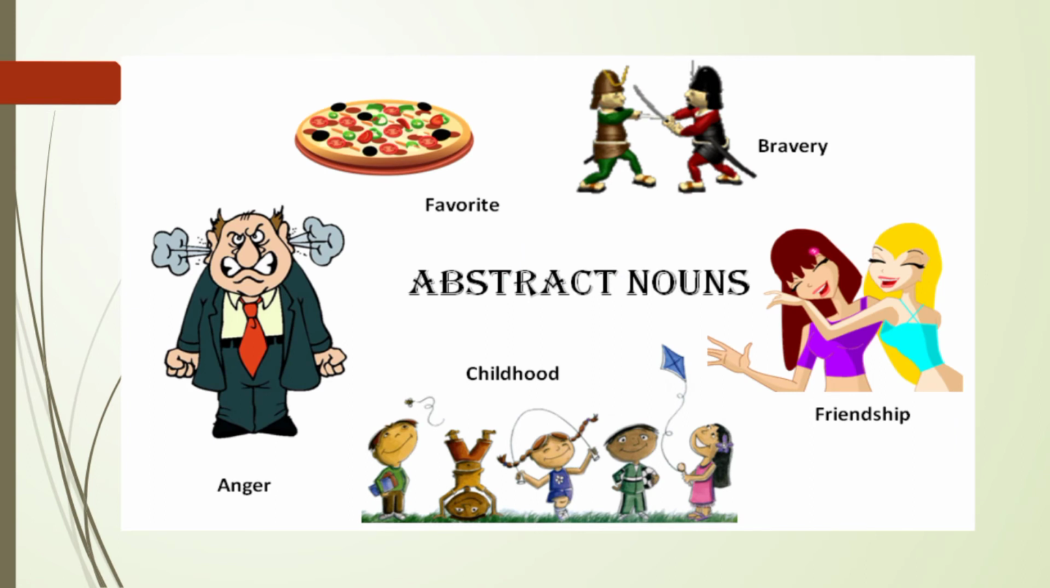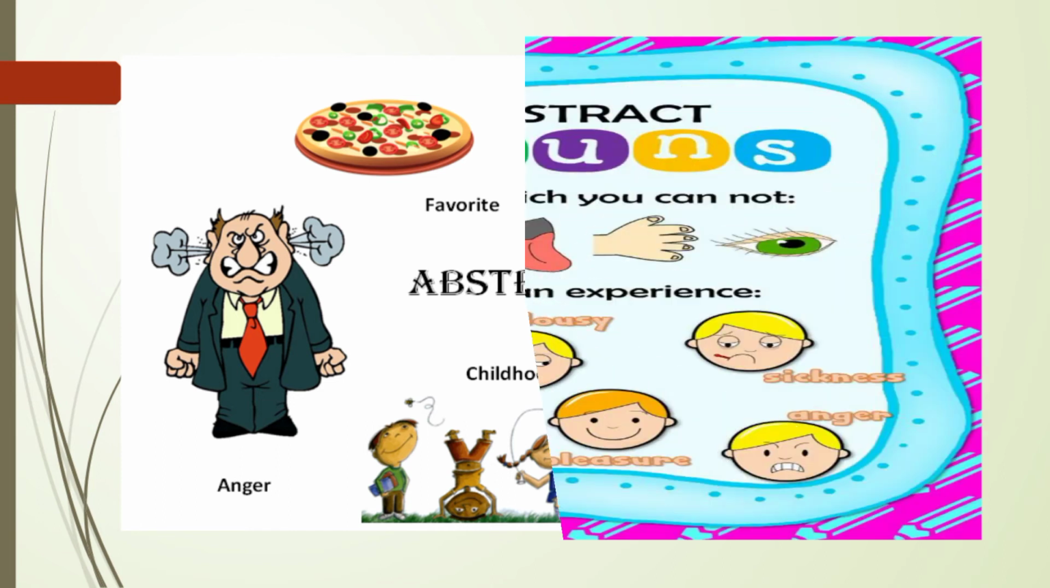Look at these examples. Abstract nouns examples: anger, bravery, friendship, childhood. These are some examples for abstract noun. Like friendship, can you see or can you touch or can you taste? No, but you can experience, is it not? Yes, these types of nouns are called abstract nouns.